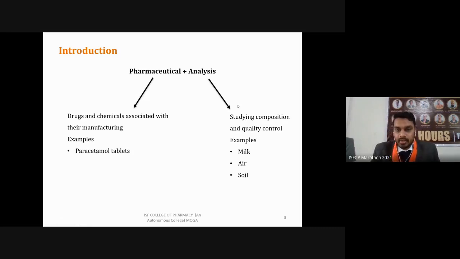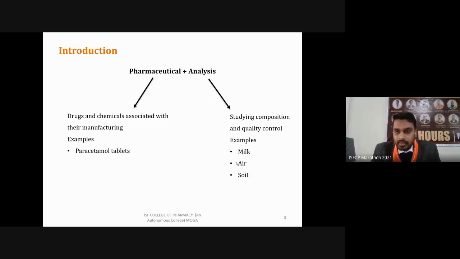Let's take an example from normal life. First example is milk. For example, you have purchased milk and you are consuming it, but you come to know that you are not satisfied with the quality of this milk. You can say there was an excess amount of water in the milk. It means you are analyzing the milk. Then you come to know that it contains a large amount of water, so ultimately you can say the quality of milk is low. So analysis means you are determining the quality of any product.